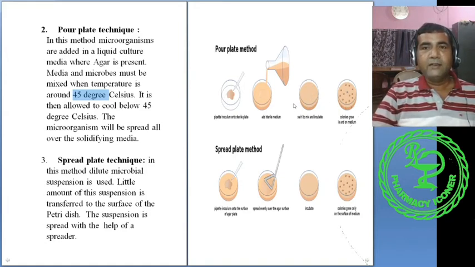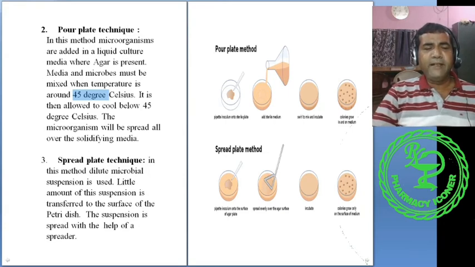So first inoculum is added in the culture media, mixed well and poured into the petri dish. And remember, the whole operation must be done at a temperature of 45 degrees Celsius. Too high a temperature will kill the bacteria, too low a temperature will solidify the culture. So particularly 45 degrees is suitable, 45 up to 50 is allowed.